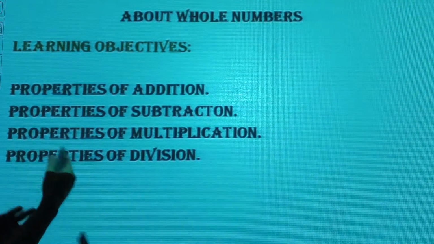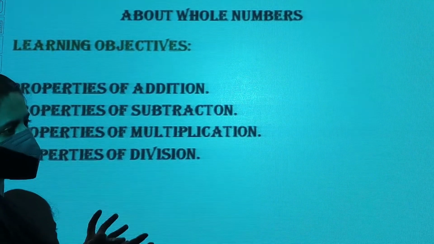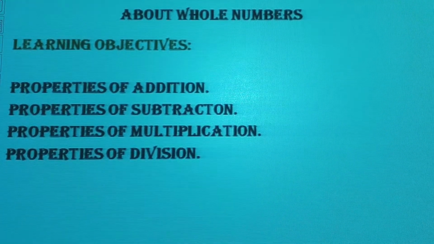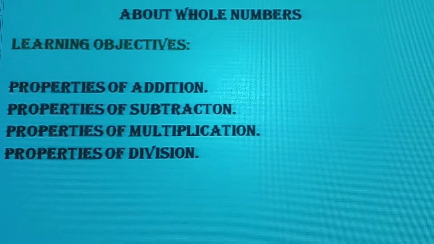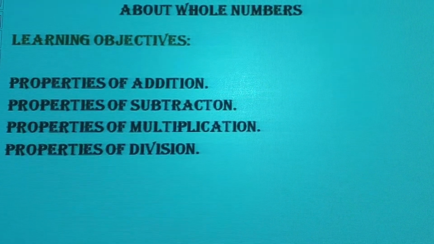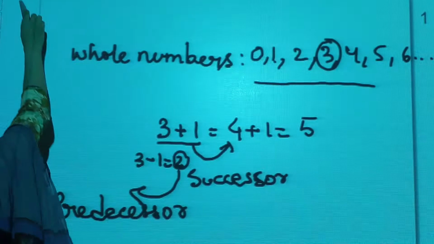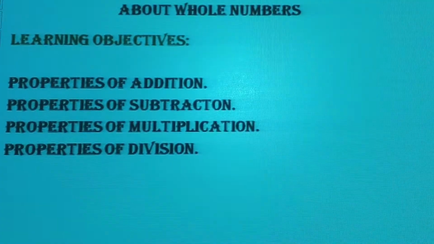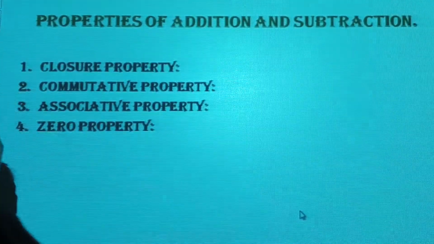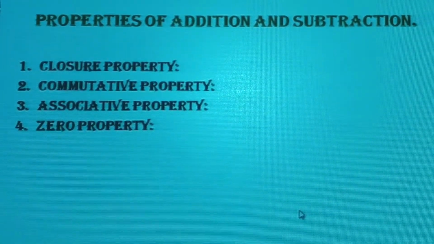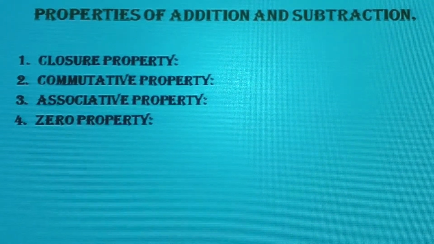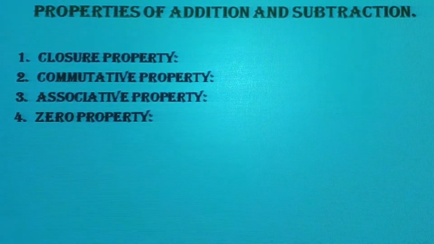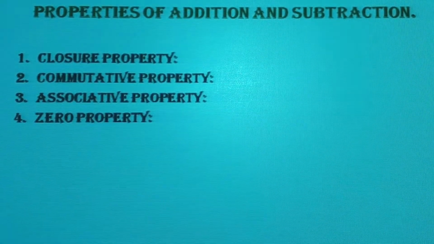Like 2 plus 3 is equal to 5. These are only the properties, how it is being added. The properties, what property these mathematical operations are following, we will learn in this class. Properties of addition and subtraction. There are 4 properties of addition and subtraction: closure property, commutative property, associative property and zero property.